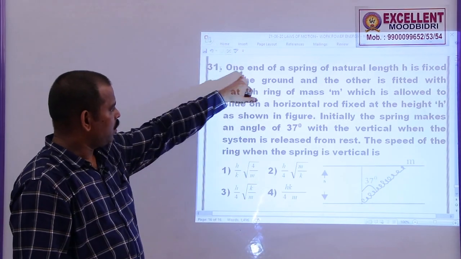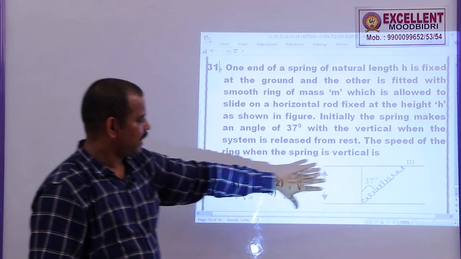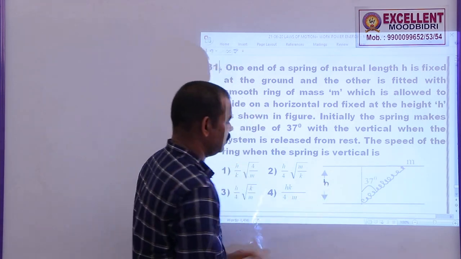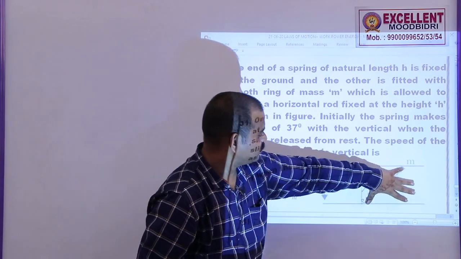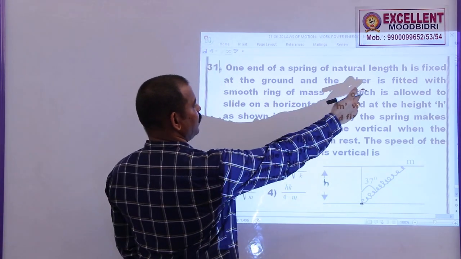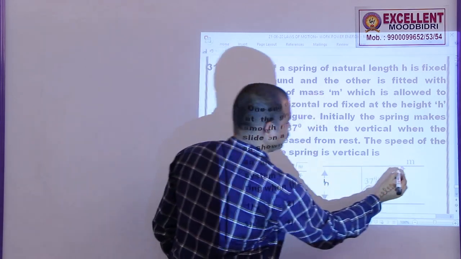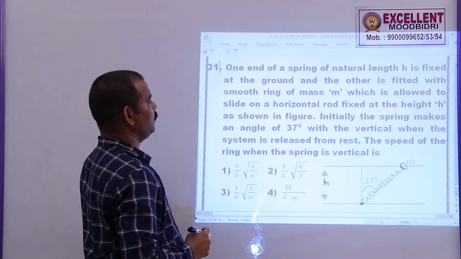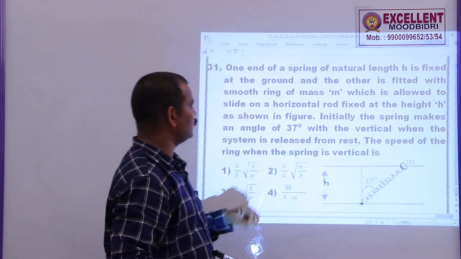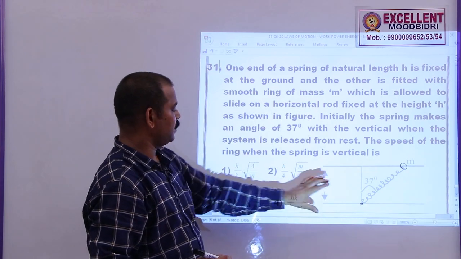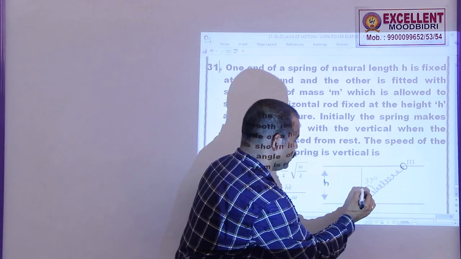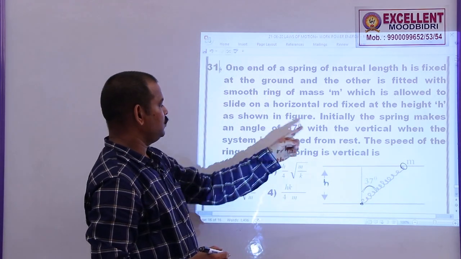Question 31. One end of the spring of natural length h. The actual length of the spring is h only. Natural length is h. Initially it was here. Now it is fixed at the ground, and the other end is fitted to a smooth ring of mass m. Here we have a ring of mass m, which is allowed to slide on a horizontal rod. This m can slide on this rod at a height h as shown in the figure. So this is the height. Now initially the spring makes an angle of 37 degrees with the vertical, so this is the angle 37 with the vertical when the system is released.